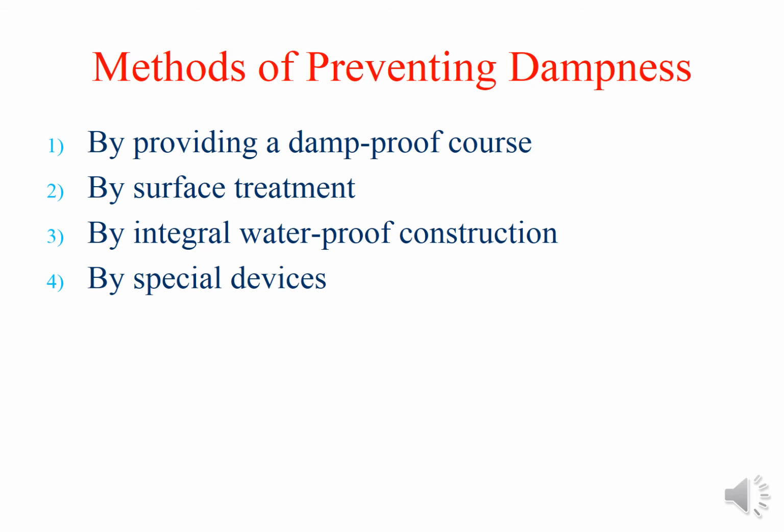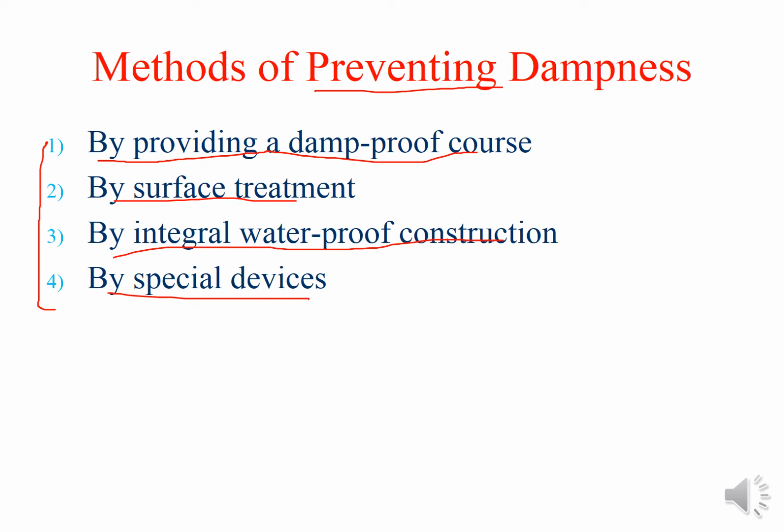Now come to the preventing measures. There may be many methods of preventing dampness, depending upon the modern techniques we use nowadays, but generally those techniques are also part of one of these four. Very broadly we can classify the methods for preventing dampness into four categories: by providing a damp proof course, by surface treatment, by integral waterproof construction, and by special devices. One by one we will discuss all of these four methods.